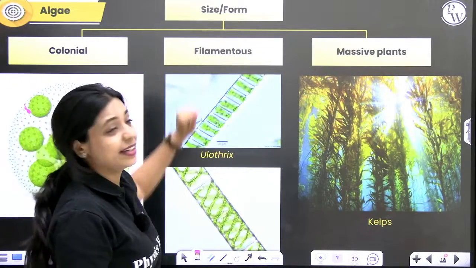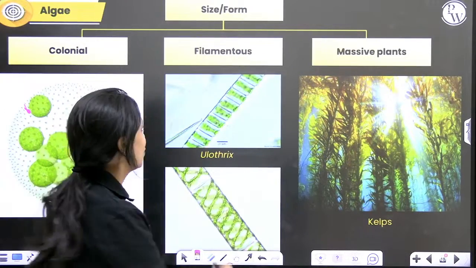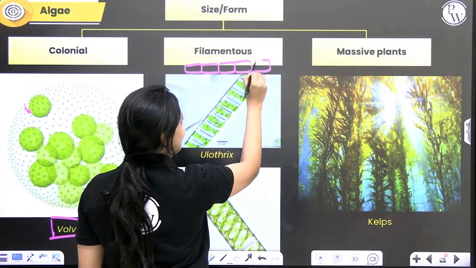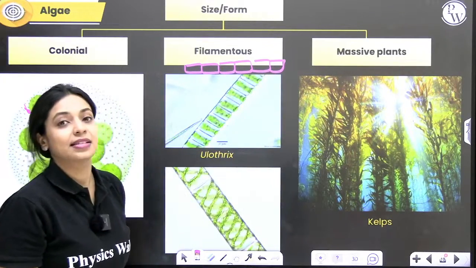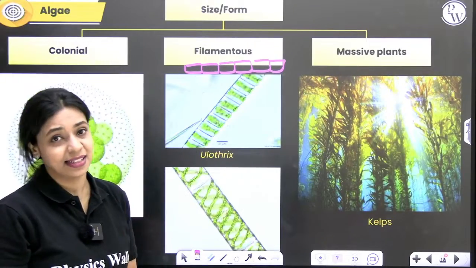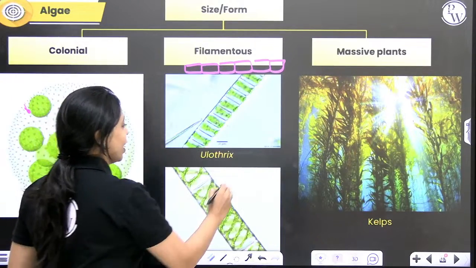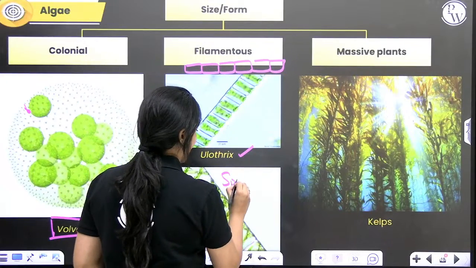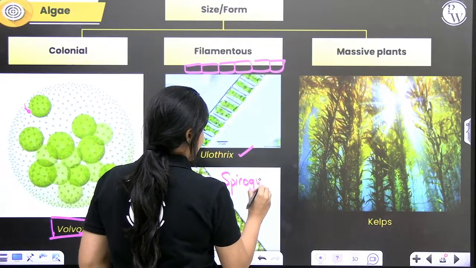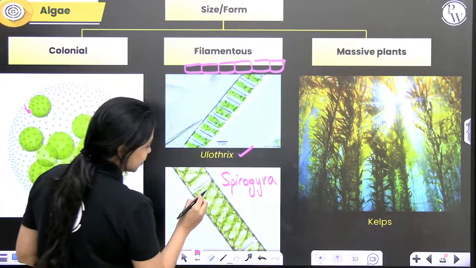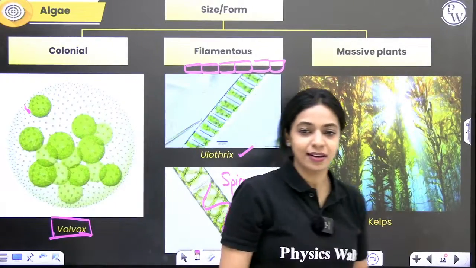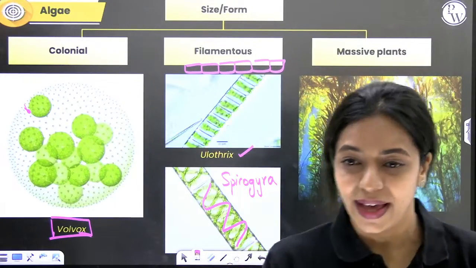Similarly, you have filamentous forms as well. What is a filament? When cells are arranged end to end like this and form a long thread-like structure, we call it a filament. Some algae are filamentous in nature as well. For example, you have Ulothrix and, here you can't see, this is Spirogyra. Why is Spirogyra called Spirogyra? Because you can see its chloroplast is kind of spiral. The green thing there is spiral. That's why it's called Spirogyra.